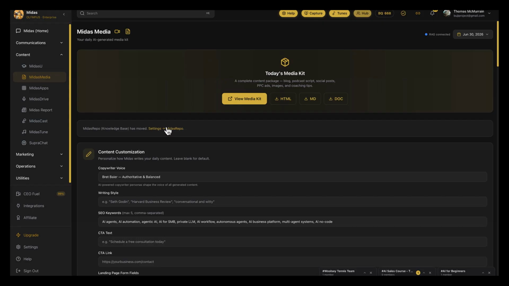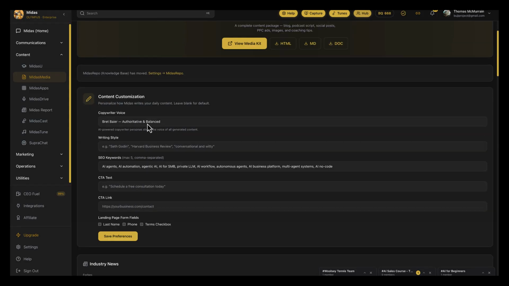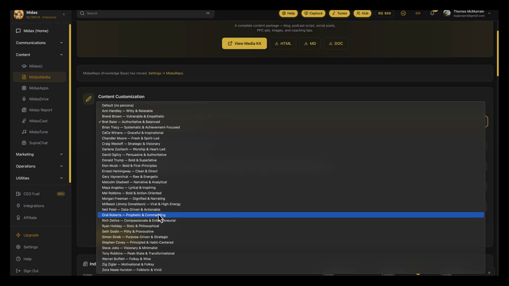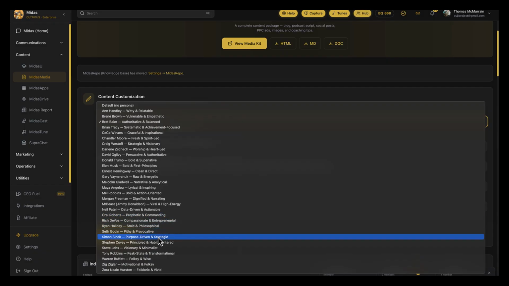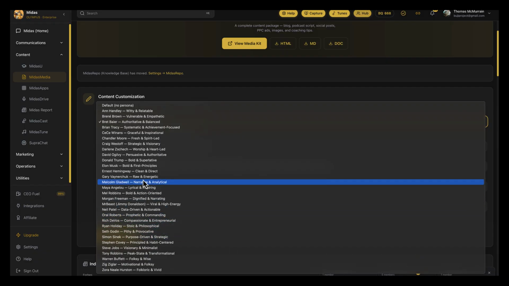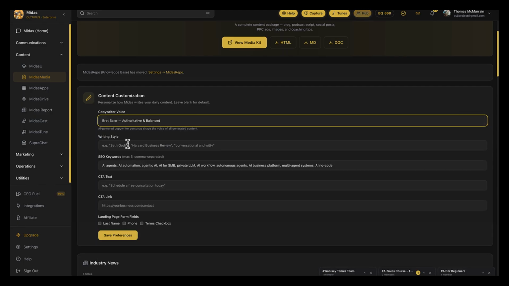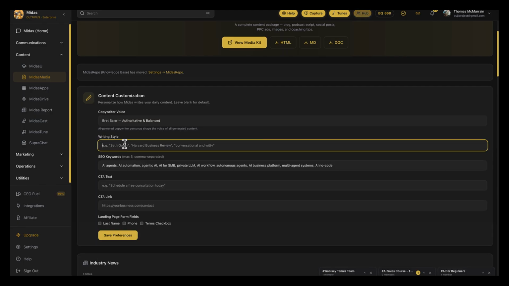Now, you also notice some of the settings here. You can go into content customization, and you can determine the voice you want the articles to be written in. You want it written like Oral Roberts or Ryan Holiday or Simon Sinek. Just click one of these people, and the articles will be written in that tone or style. You also can dictate your own writing style if you'd like to.